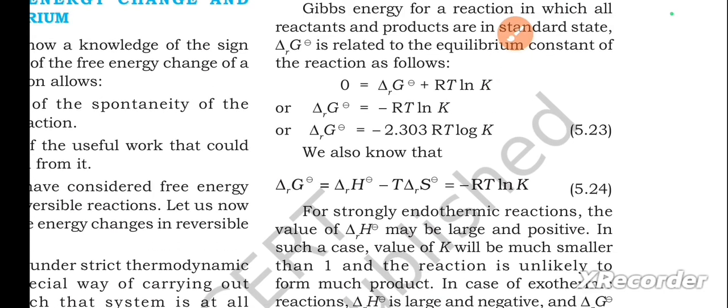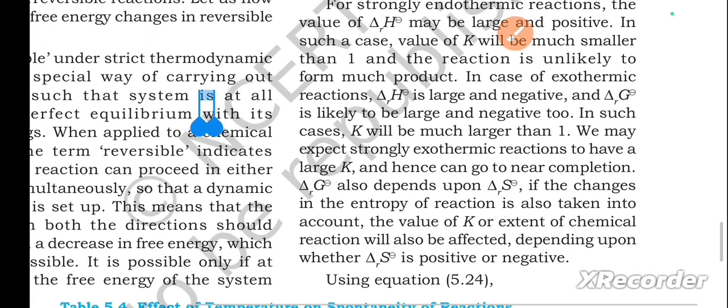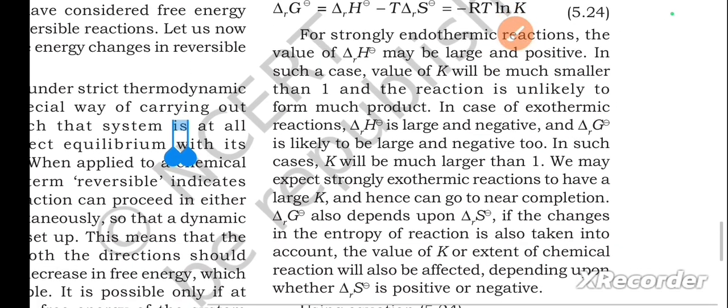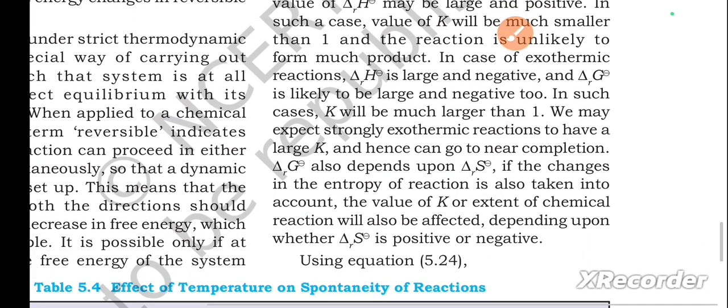For strongly endothermic reactions, the value of delta rH° may be large and positive. In such a case, value of K will be much smaller than 1 and the reaction is unlikely to form much product. In case of exothermic reactions, delta rH° is large and negative and delta rG° is likely to be large and negative too. In such cases, K will be much larger than 1. We may expect strongly exothermic reactions to have a large K and hence can go to near completion.